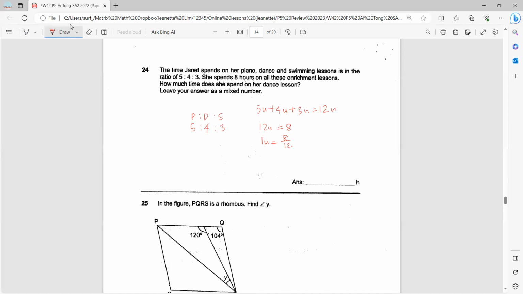Then for dance, 4 units. So 8/12 times 4. Okay, so you can cancel. This is 3. This is 1. So answer 8/3. Mixed number is 2 and 2/3 hours.